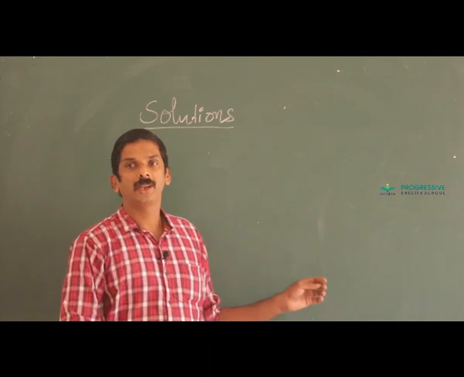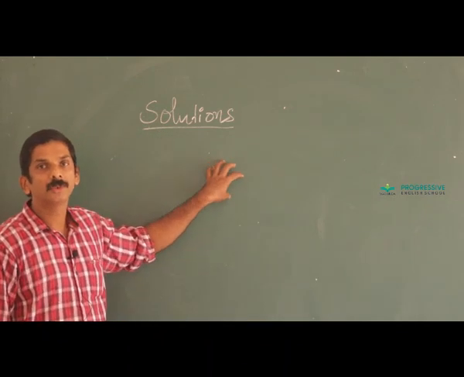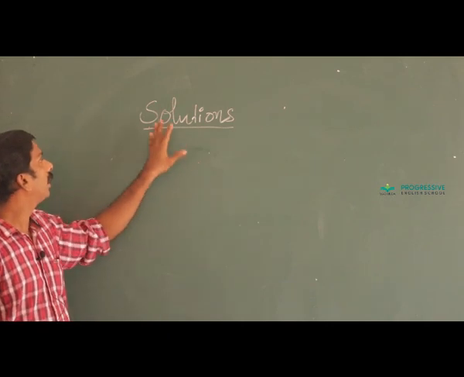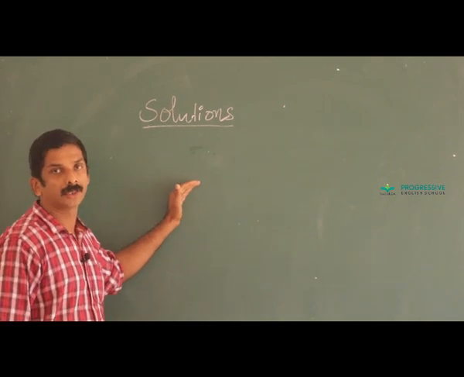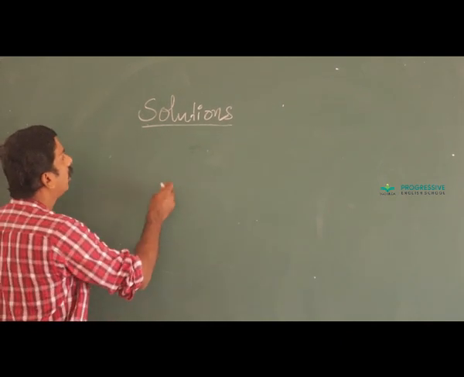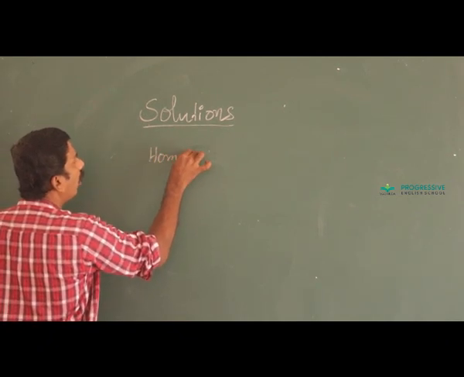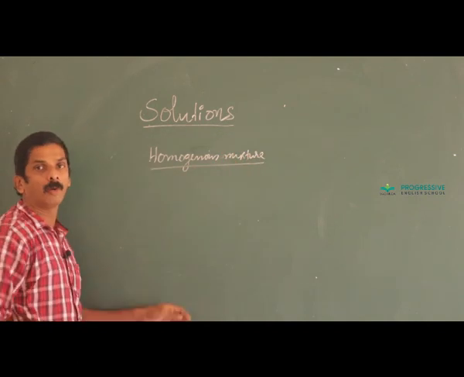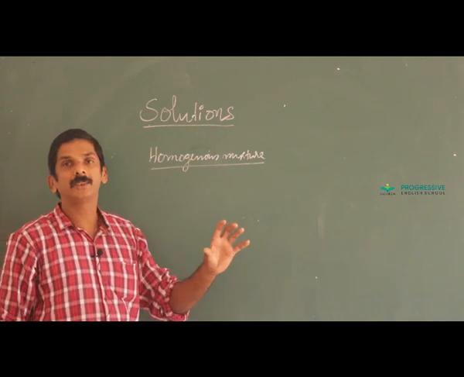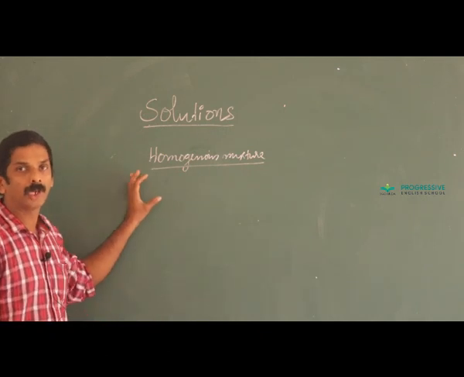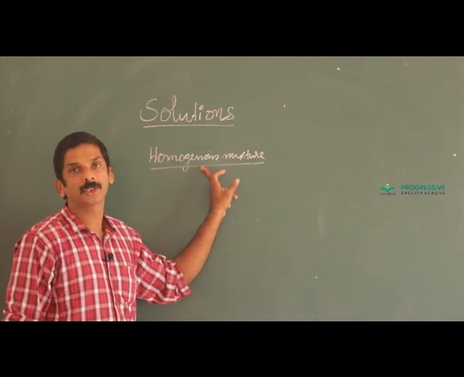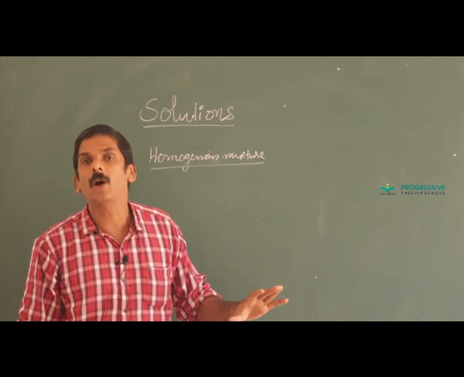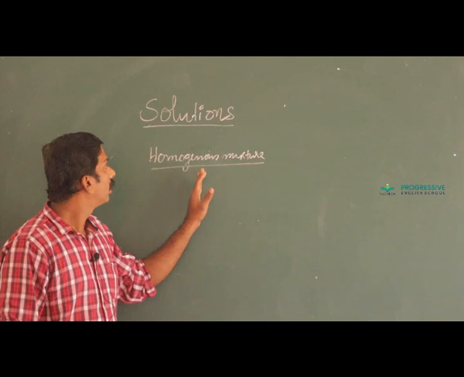I think you have studied the chapter Solutions up to azeotropes, isn't it? Then we recollect the important points that you have already discussed here. You know, a solution is a homogeneous mixture. The word homogeneous means we cannot distinguish the different components or different phases of a particular mixture. Such a system is called a homogeneous mixture that contains two or more components whose composition or proportion can be varied. That is called a solution.